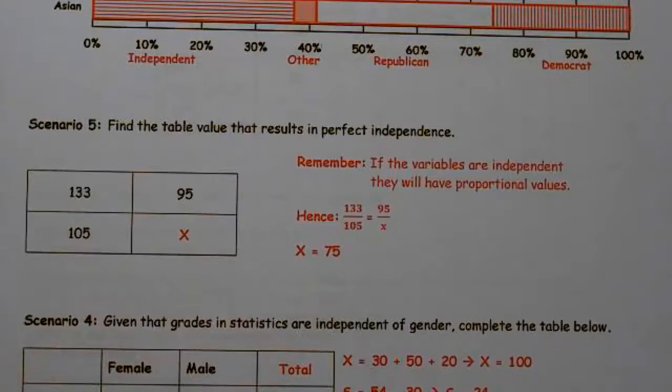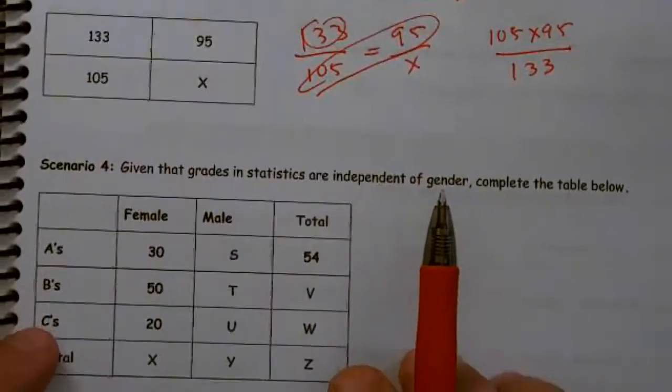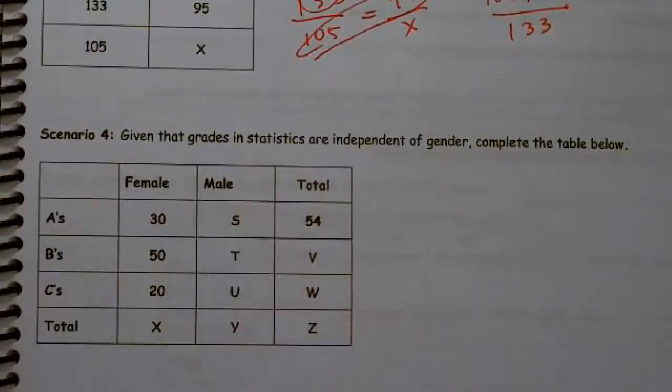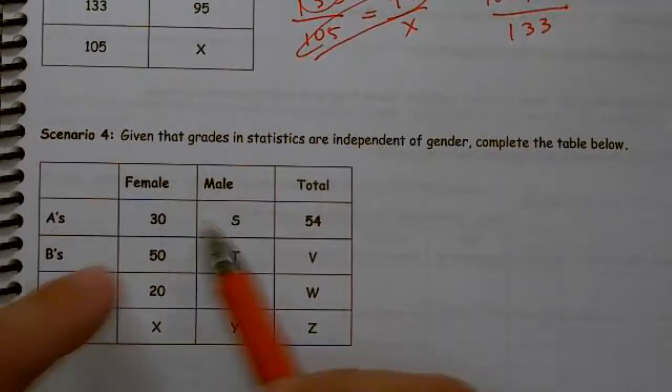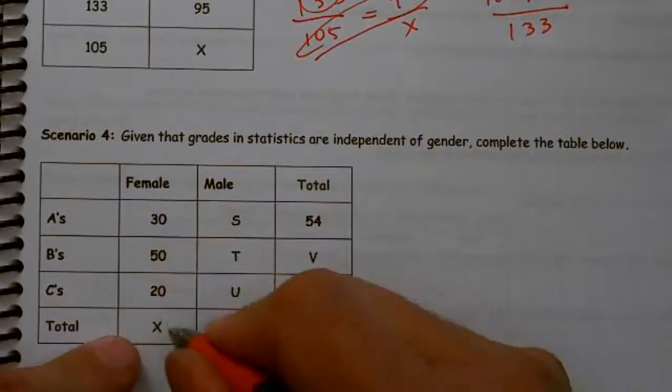Finally, it says, given that the grades in statistics are independent of gender, complete the table below. Well, I have a lot of blanks, but remember, rows and columns add up. So 30 plus 50 is 80, plus 20 is 100.